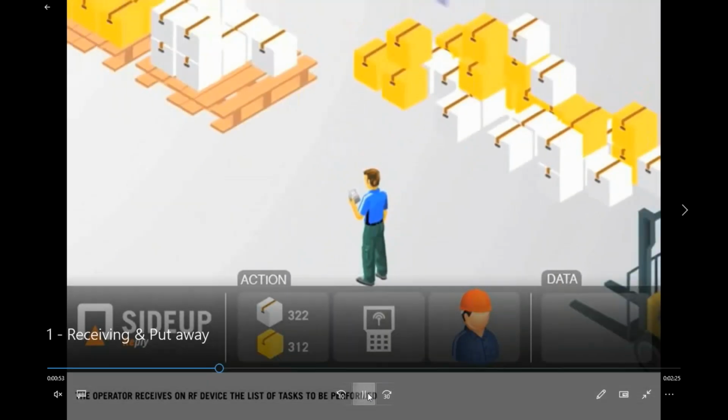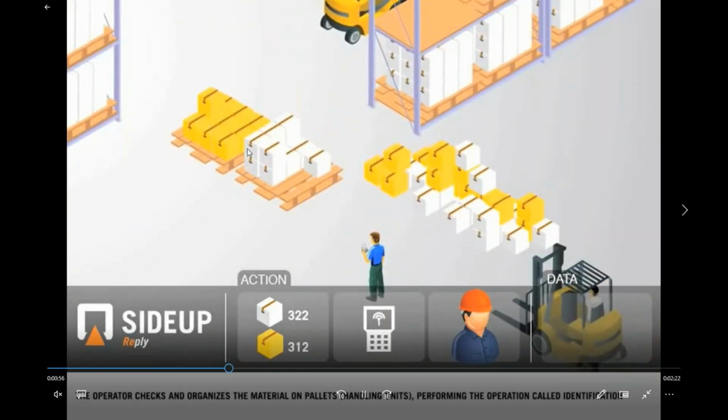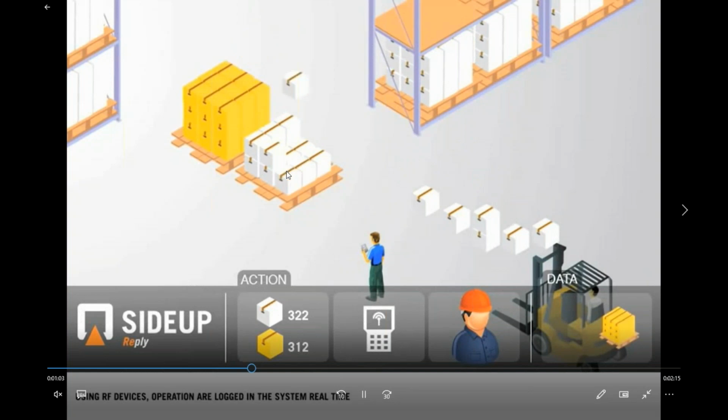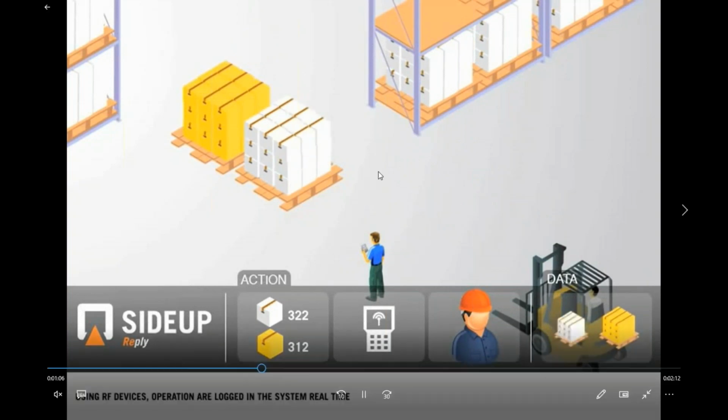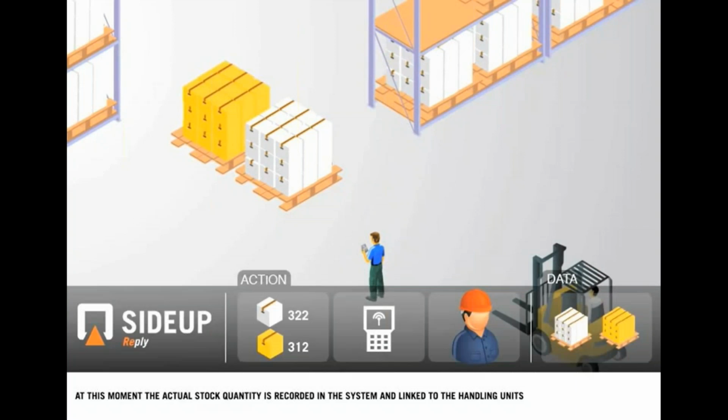So once he has unloaded, he will place the stock here in the staging area for a certain time. This is a temporary storage where you keep the stock for a little while before your forklift driver comes and picks up your pallet and places it there. So this area is called the staging area. This is a temporary area for your stock.